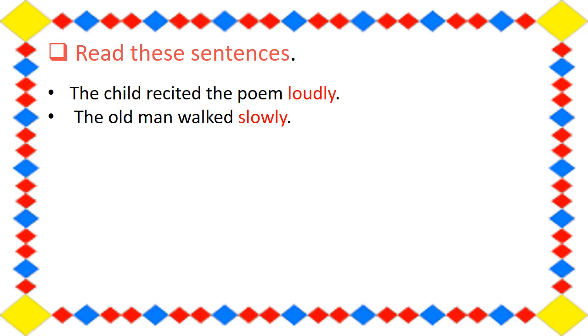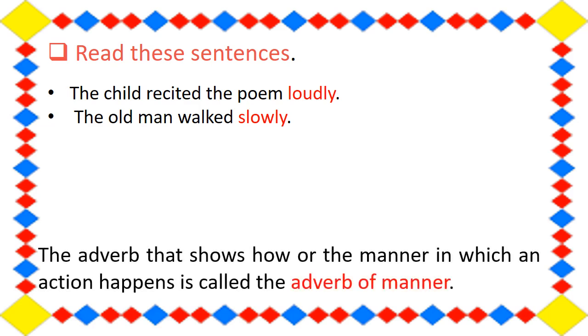So students, the word slowly describes the action word. That is how the old man walked. So that is slowly. So remember, the highlighted adverbs show how or the manner in which the action happens. And so students, the adverb that shows how or the manner in which an action happens is called the adverb of manner.